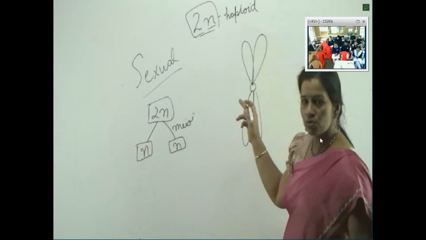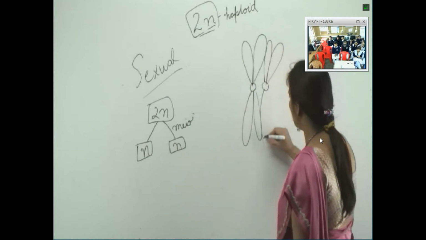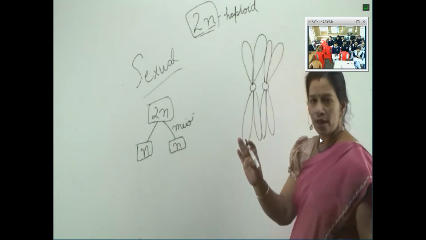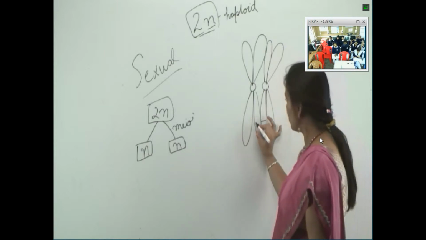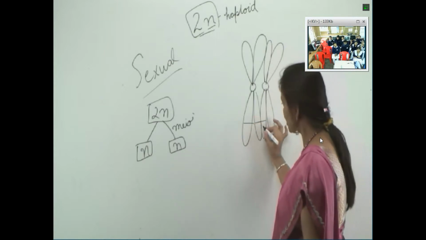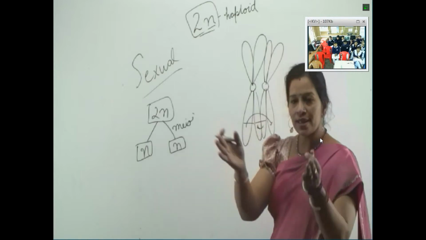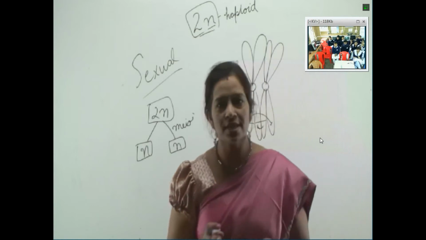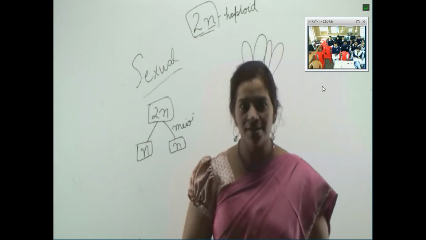It is one chromosome and this is the same chromosome. One is paternal, one is maternal. What will happen here? A part of this chromosome will be exchanged. This chromosome part can come here. This chromosome part will come here. When a part of the chromosome is exchanged amongst each other, it is called crossing over. Is this clear?